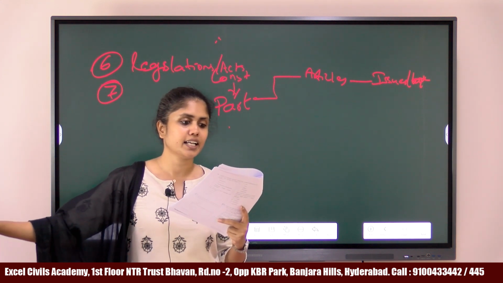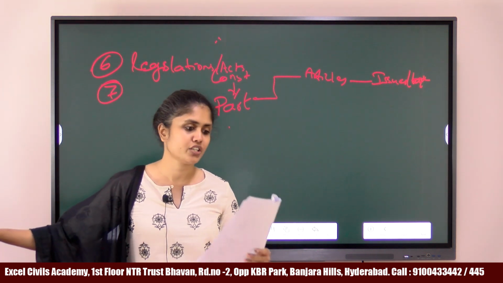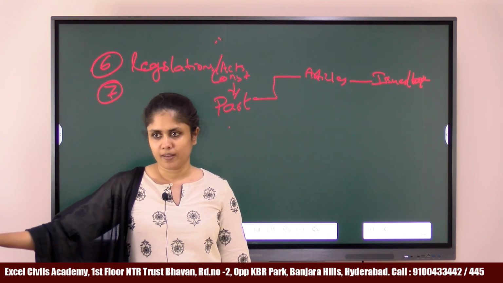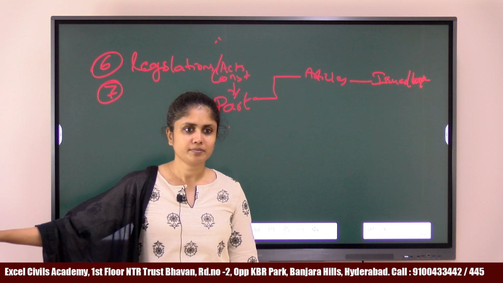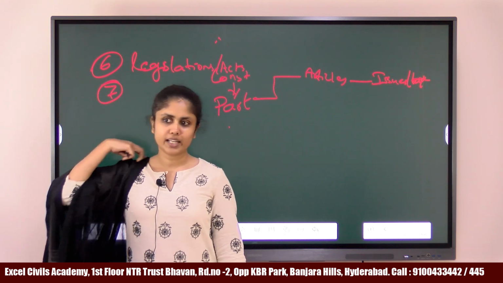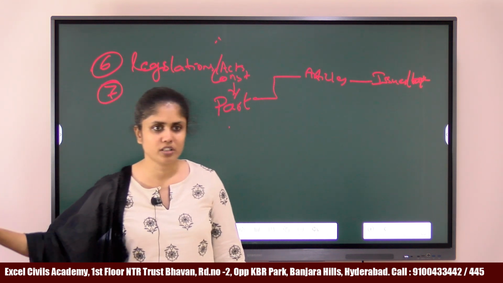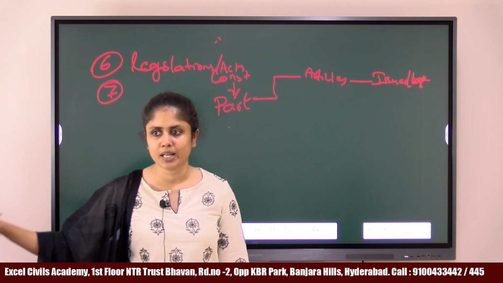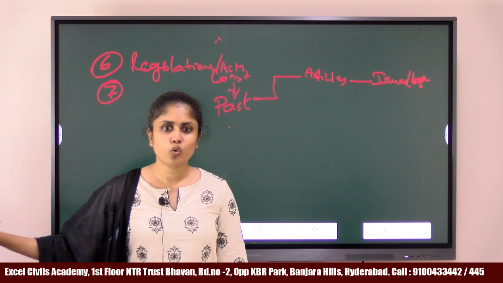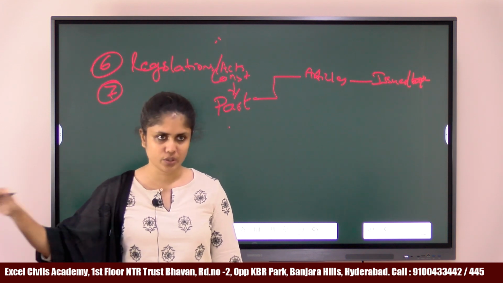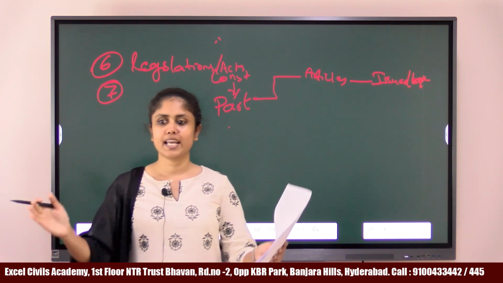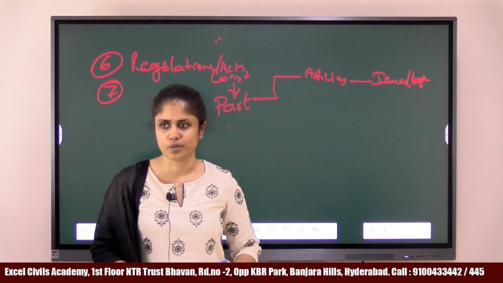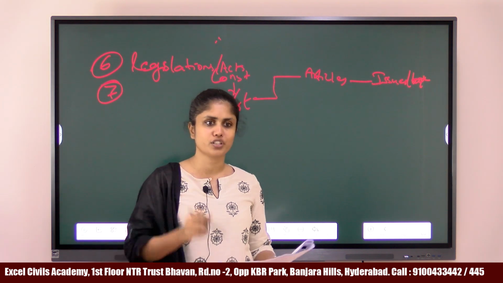Okay. Next is regarding delimitation commission. How many delimitation commissions have been constituted till December 2023? What is a delimitation commission? For example, all of you know that there are assembly constituencies and Lok Sabha constituencies. Yes, each constituency will elect one MLA or one MP. Yes, now who will determine the boundaries of these constituencies? Who will say that this is one constituency, this is another constituency, this is another constituency? Who will decide the boundaries of a constituency?